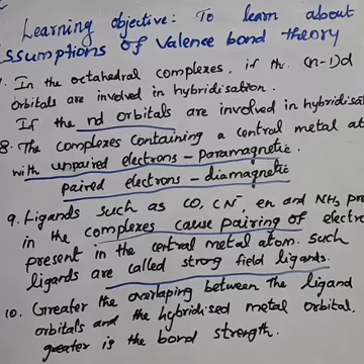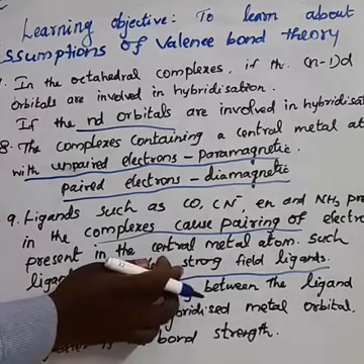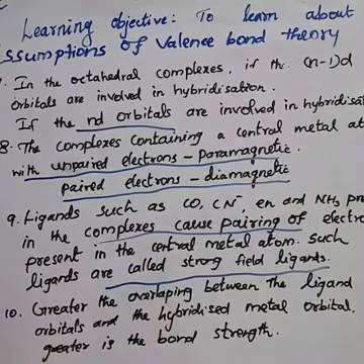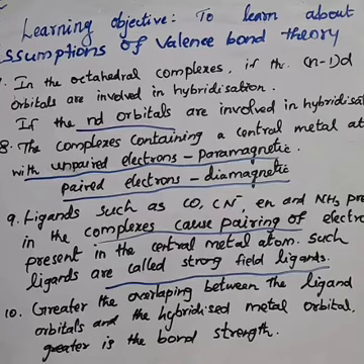Okay, that pairing of electrons, such type of ligands are called strong field ligands. Which field ligand? Strong field ligand. Okay. What is about the 9th point?